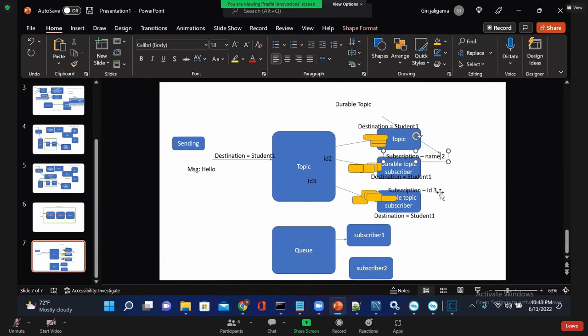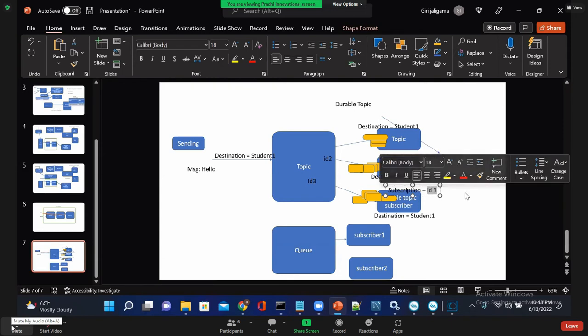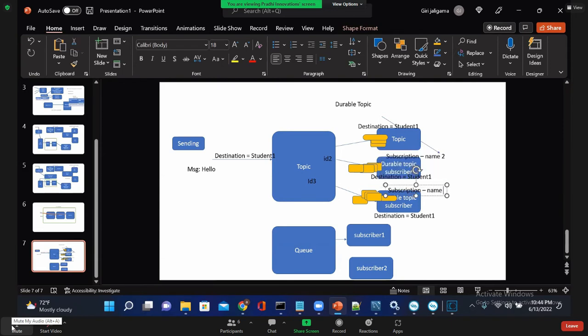Don't go with JMS. Suppose I have this subscriber with subscription name 2, and one more durable subscriber with name 2 only. What will happen if both have the same name?